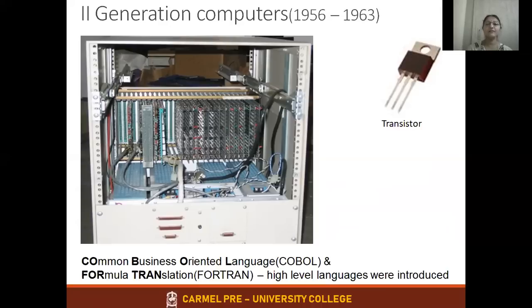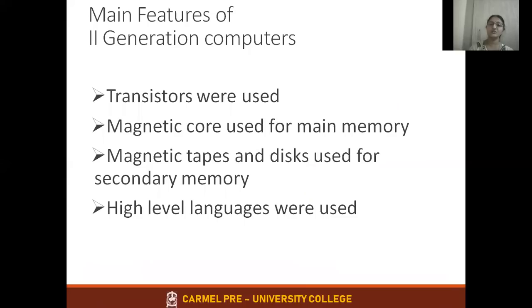With the advancement in technology, they introduced the high level languages. High level languages used English-like words with a little bit of translation software. Okay, about programming languages, you will learn it a little later. What you need to learn about the second generation is that high level languages were introduced. COBOL and Fortran were the beginning high level languages that were introduced.